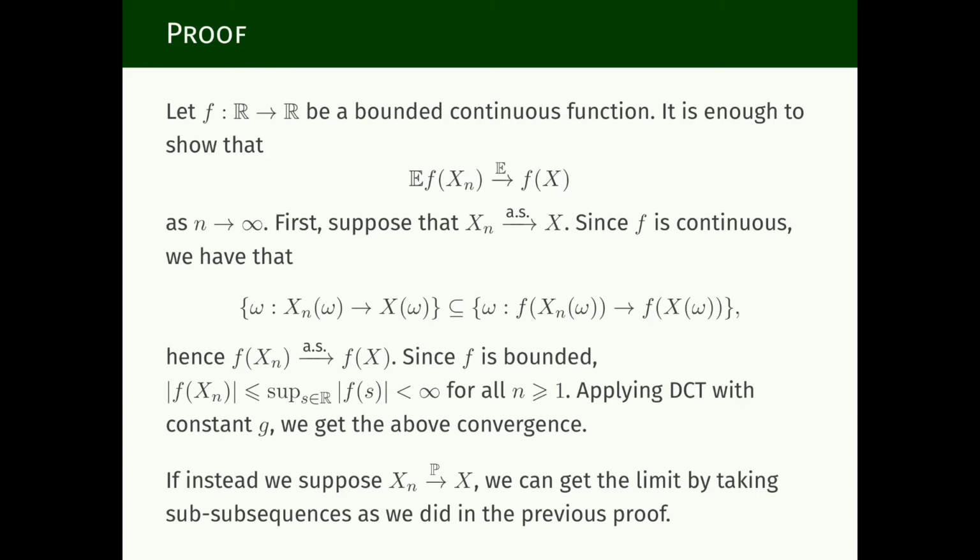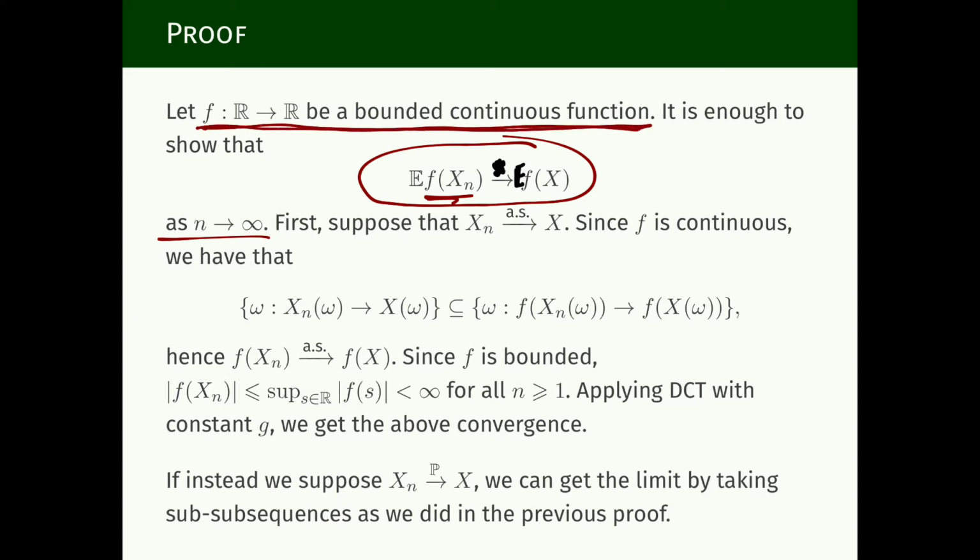We're going to use a theorem which says that convergence in distribution is equivalent to convergence of this expectation here: the expectation of f of Xn converges to the expectation of f of X as n tends to infinity, and this is true for every bounded continuous function f. This is what we're going to show, because then it is much simpler to show this.